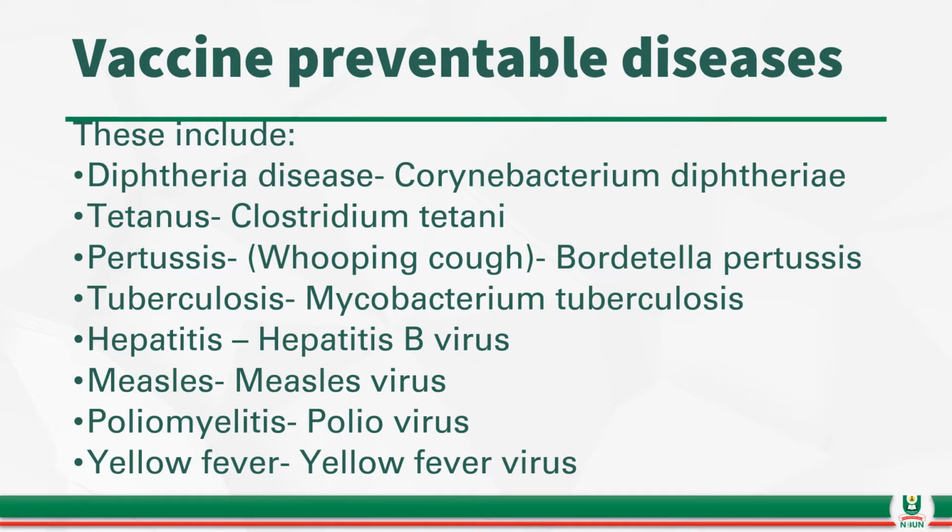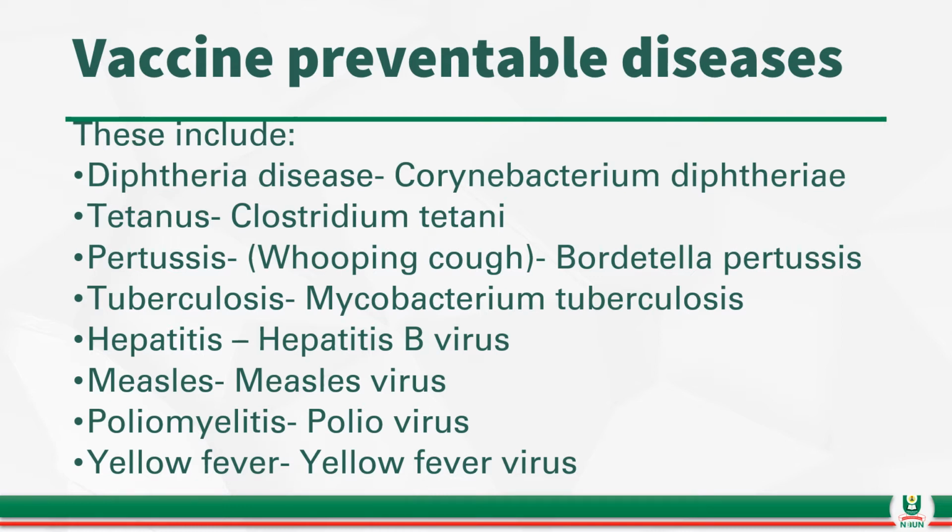We have tetanus, which is caused by another bacterium called Clostridium tetani. We have pertussis, otherwise known as whooping cough. The bacterial organism implicated as the causative agent is called Bordetella pertussis. Then we have the almighty tuberculosis, which is caused by Mycobacterium tuberculosis.